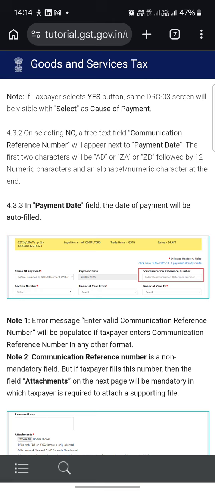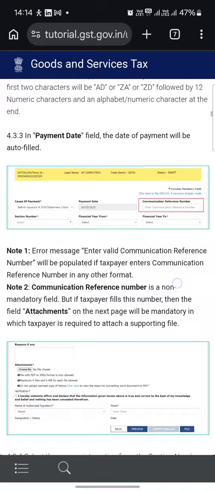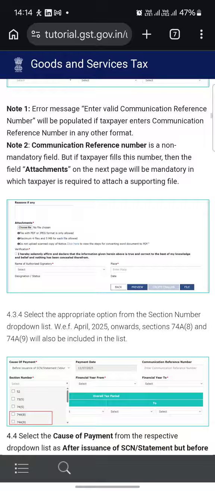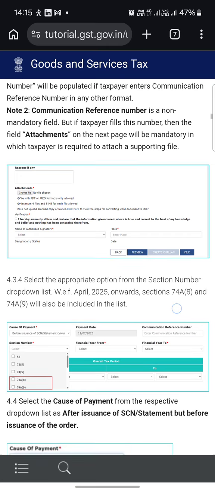On selecting no, the free text field communication reference number will appear next to the payment date, and the first two characters will be AD or ZD followed by 12 numeric characters and alphanumeric characters. In the payment date field, the date of payment will be auto populated. Error message: Invalid communication reference number will be displayed if the taxpayer enters the communication reference number in any other format.